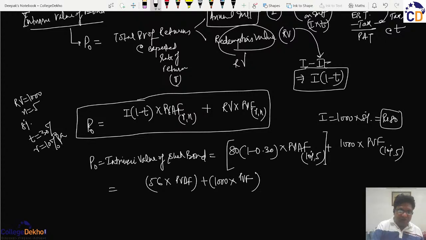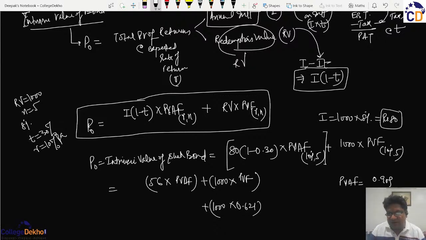If we calculate the PVF from the table, you can see it is 0.621. And if we take the PVAF, we can either see it from the table, or the PVAF is the sum total of 5 PVFs. So in the first case, it is 0.909.